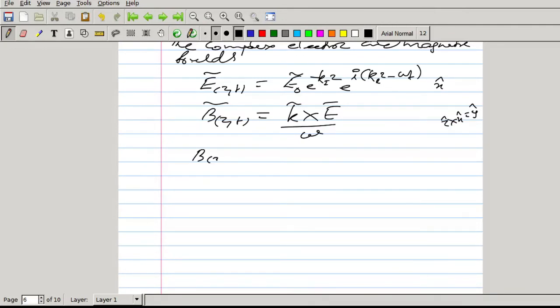So we can write B(z,t) as k by omega E0 e raised to minus k i z, e raised to i (k r z minus omega t), which is along the y direction.